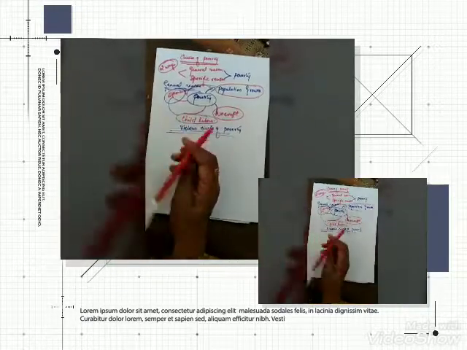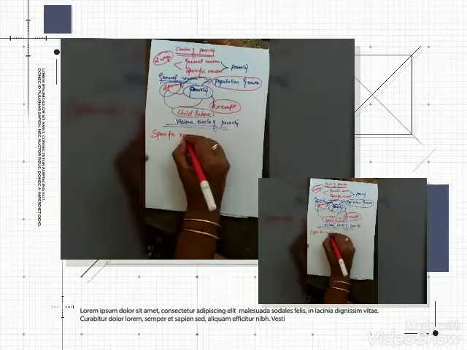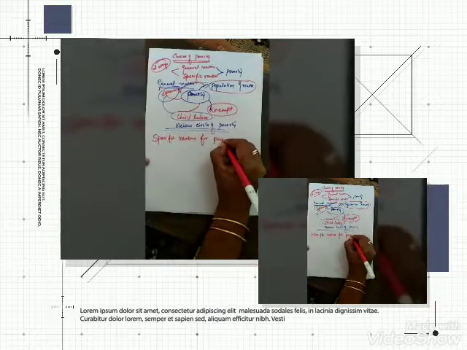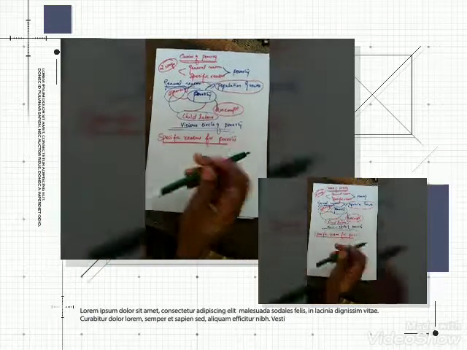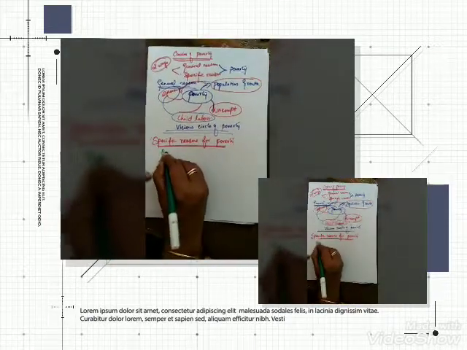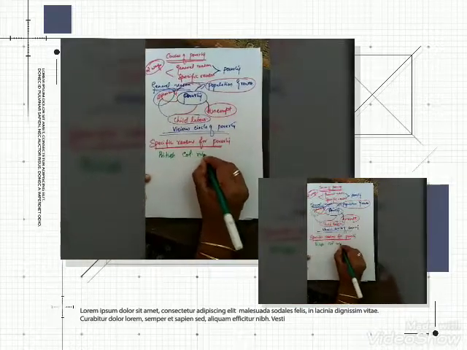Come to the specific reasons. Specific reasons for poverty. Very important question, children. Which are the specific reasons for poverty? First one is the British colonial rule.